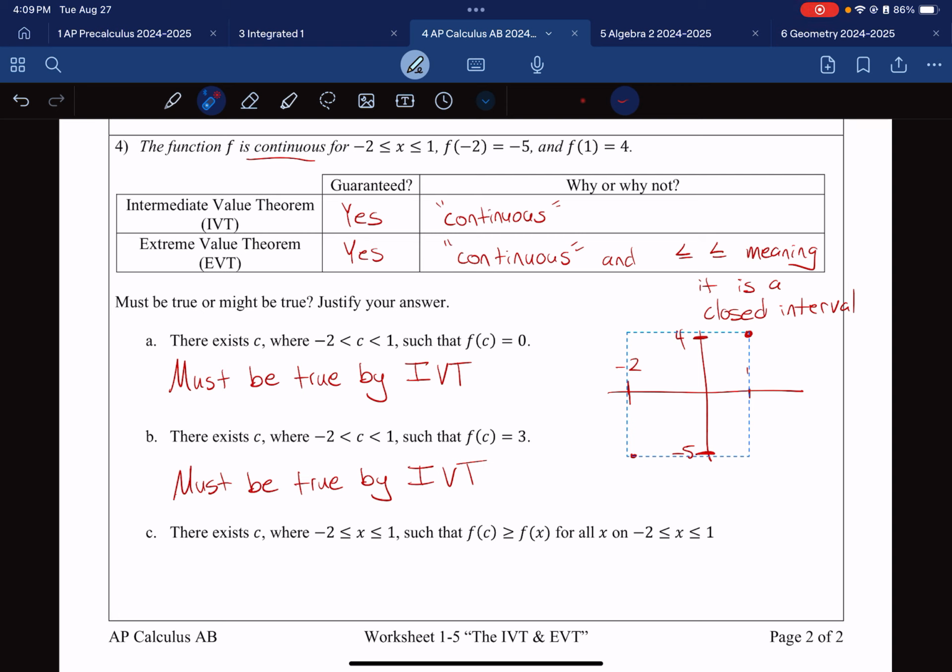And then finally, we come down here. It says, hey, there is some x-coordinate, still in the correct range, where we have this thing happening. Again, some height is greater than or equal to all heights is a definition of a maximum. So saying, hey, there is a maximum. Well, because this is a yes, I know it's a little bit tricky because of those signs. This is a yes. This one is also a must be true. Why? This is by the extreme value theorem.